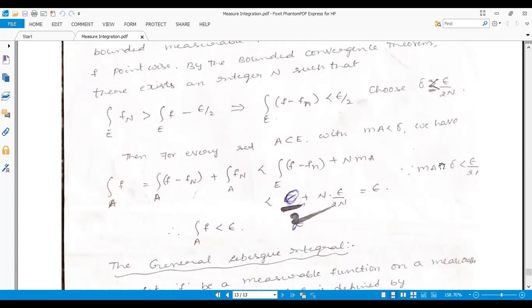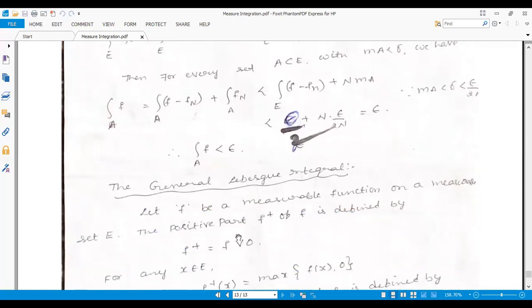You know that the measure of A is less than delta, which is less than epsilon by 2n. Then this is less than epsilon by 2 plus n times epsilon by 2n, the n cancels. Then epsilon by 2 plus epsilon by 2 is epsilon. Therefore the integral of f over A is less than epsilon.